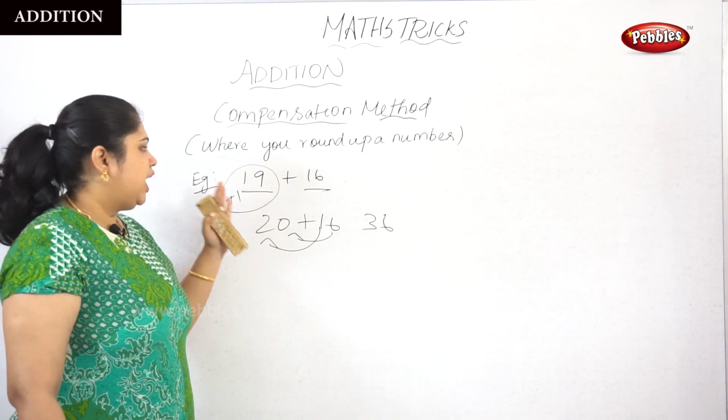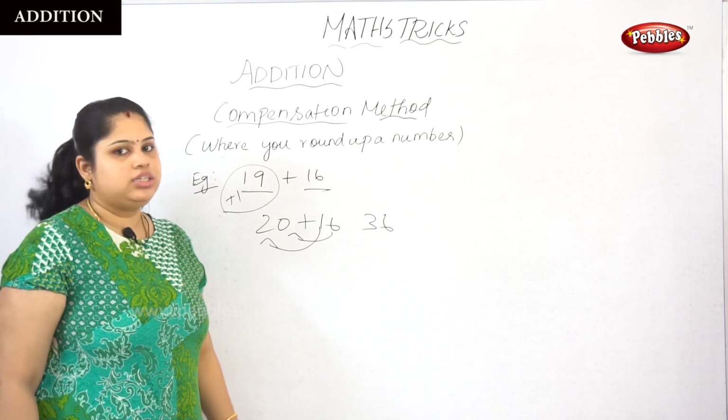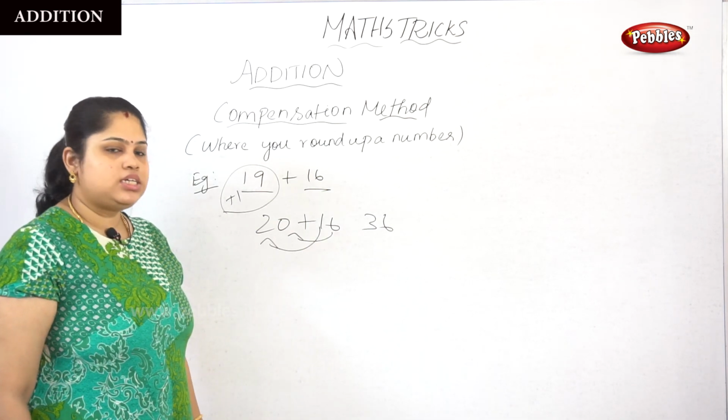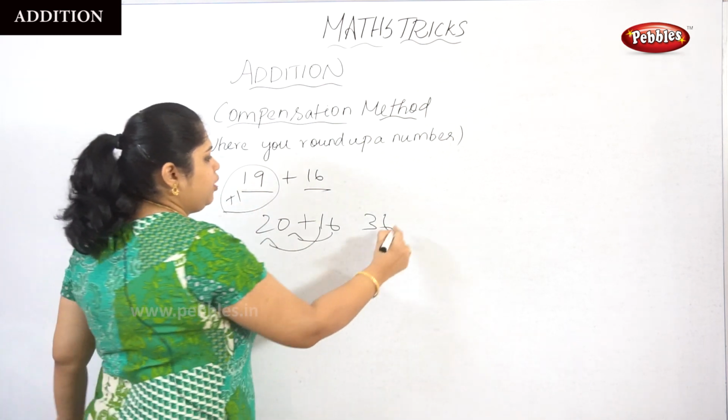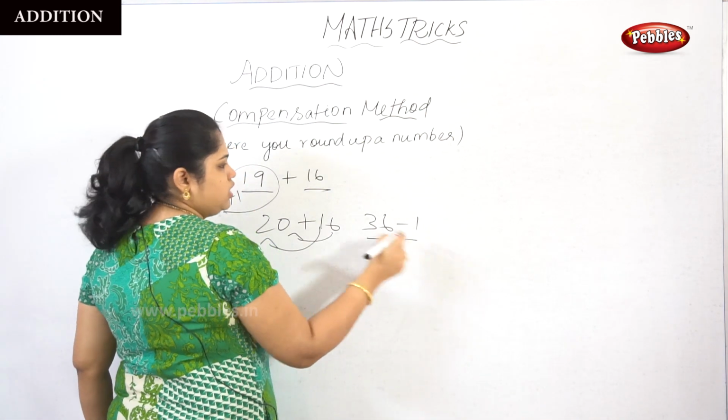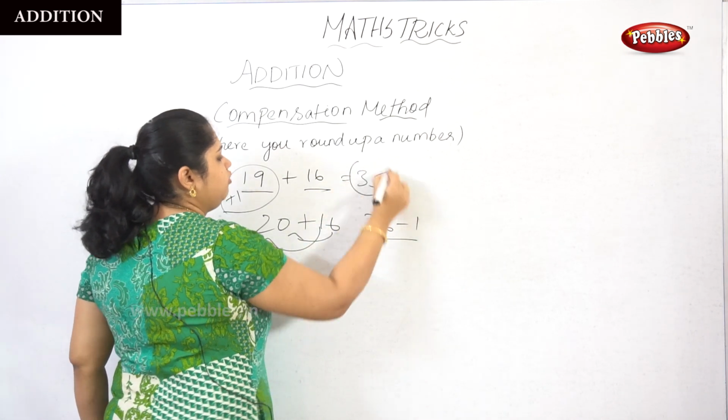The exact answer for 19 plus 16 is not 36. Why am I not saying 36? Because we added one additional number here. So we are going to subtract: 36 minus 1. Now the answer will be 35.